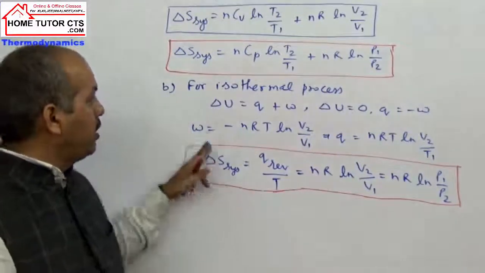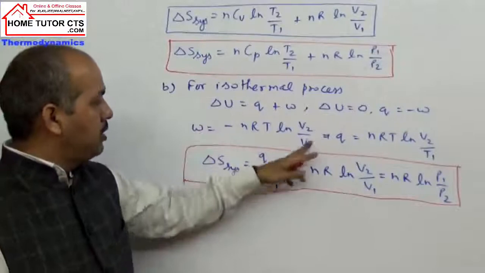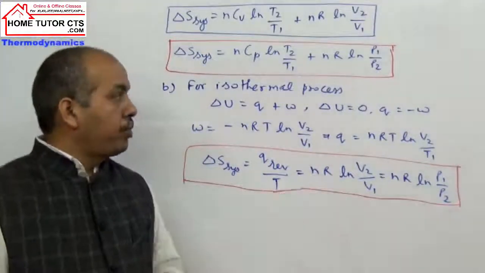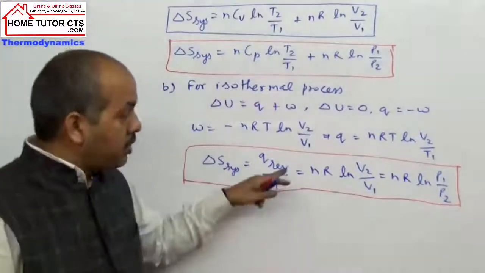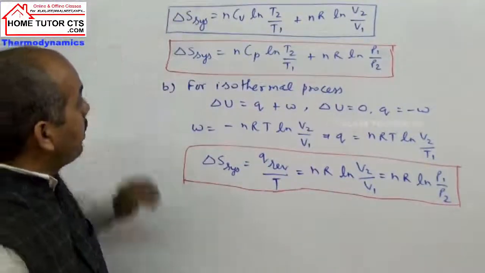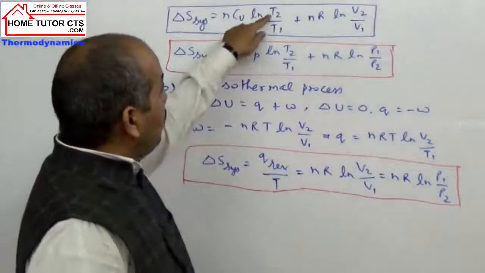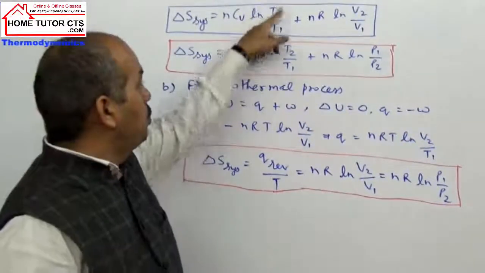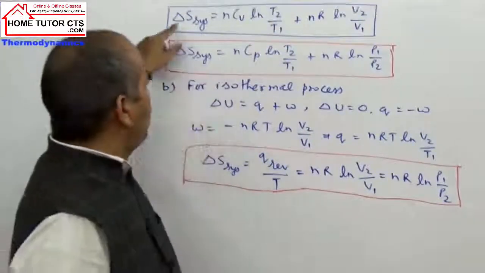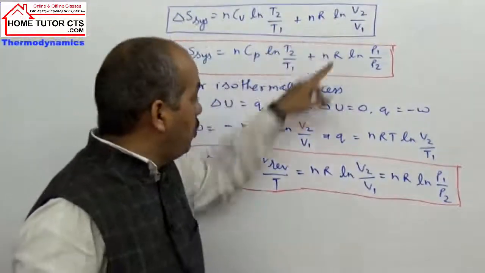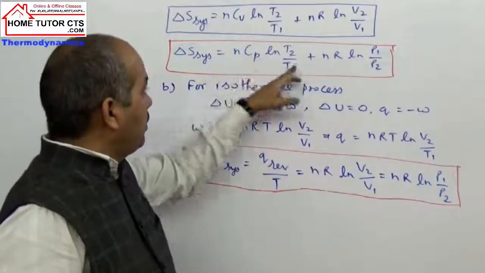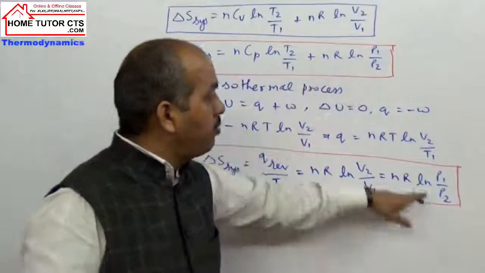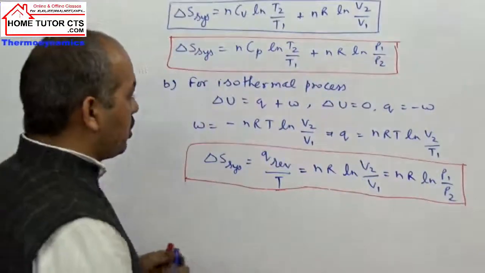I hope it's clear. For isothermal process, delta S system we can get this expression directly from these two expressions. In both the cases, for isothermal process T1 and T2 are equal, so the log becomes 0. So delta S system is nR ln V2 by V1, or in the second case, when T1 and T2 are same, nR ln P1 by P2. We get the same results.